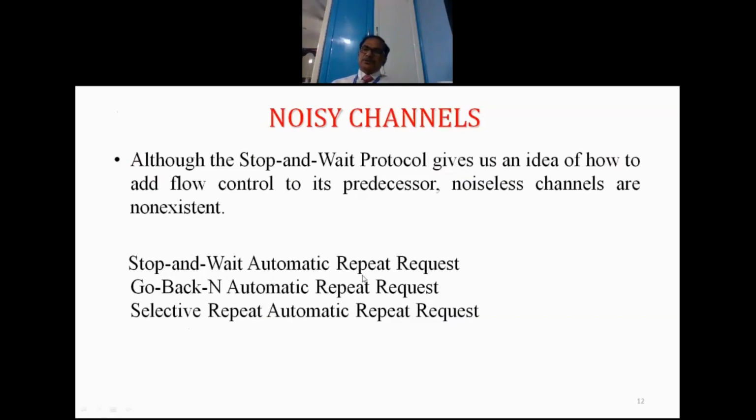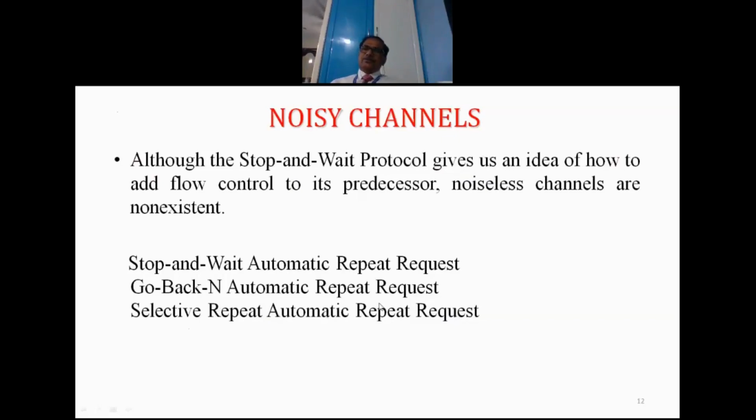That is stop and wait with automatic repeat request. It sends one frame and waits for the acknowledgement. If the acknowledgement is negative, the same frame is transmitted again; if positive, the next frame is transmitted. We'll see this in detail in the next few slides.